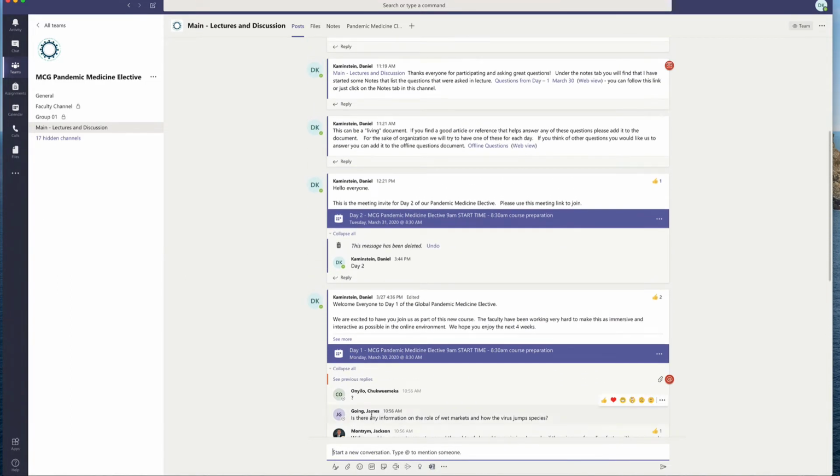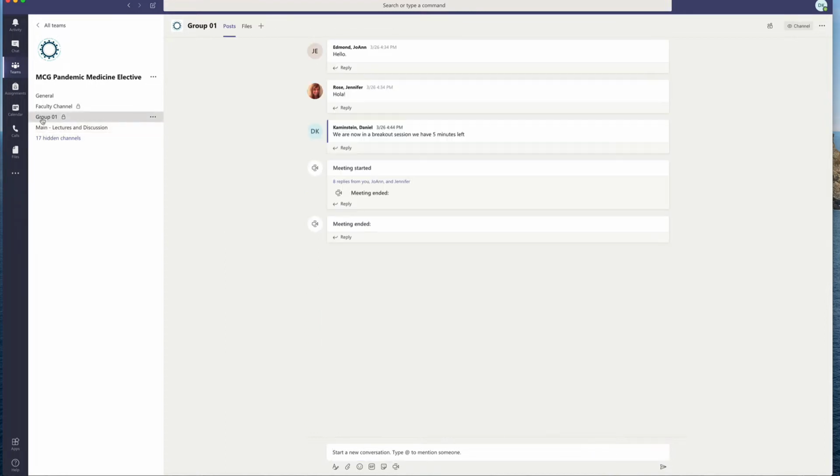One other comment I will make as we go through this is tomorrow we're going to ask you to break up into small groups. You each have been assigned a group, and you'll see here group one, for example. You can start meetings within your group itself. I sent a prior post about how you could have a group meeting at the same time as the main meeting is running. So refer to that post for a little bit more details.